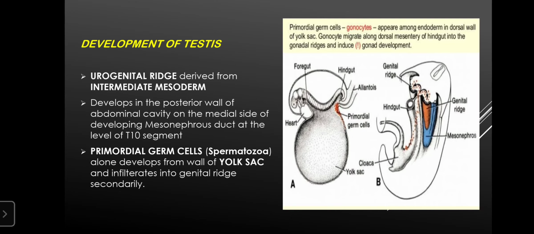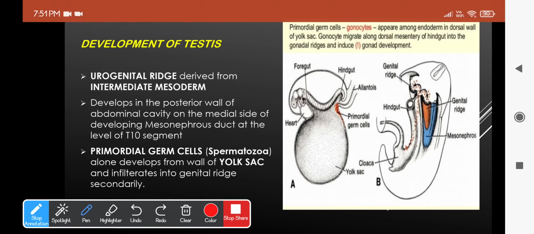Getting into this high yield topic, which is development of testis. Let's start from the beginning. We know all the tissues and organs will develop from the three basic germ layers, namely the ectoderm, mesoderm and endoderm.